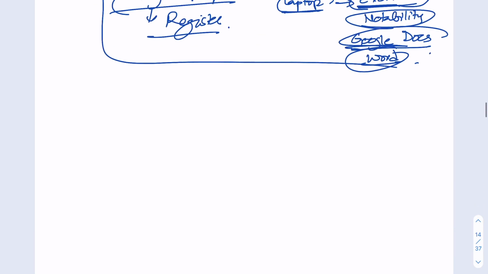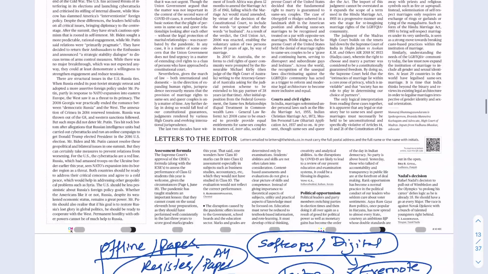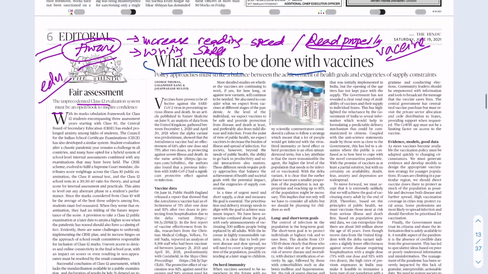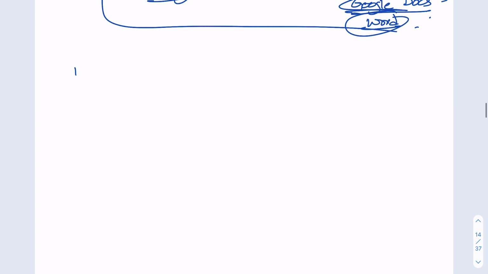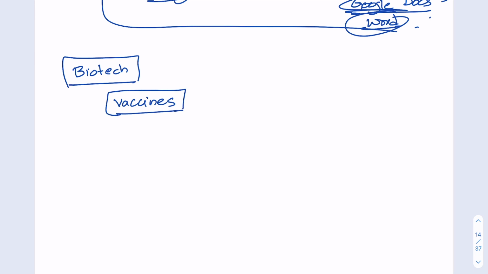So now let's see. Let's say I have a paper, or a register, or this kind of a page on my laptop. Then I know this is talking about vaccines. So I should have a topic, biotech. For this, I'm making separate notes, and within biotech, I have one on vaccines. These are my topic and subtopics.